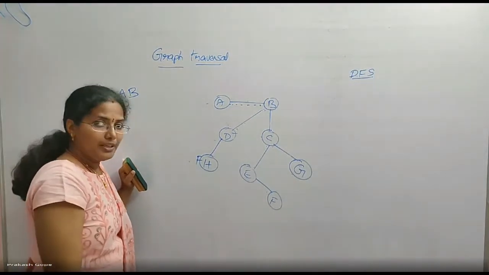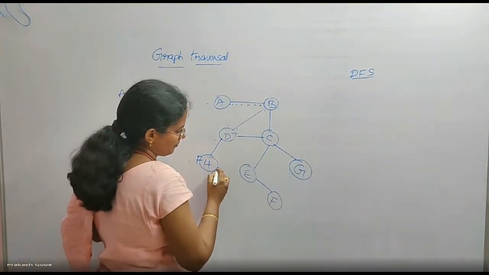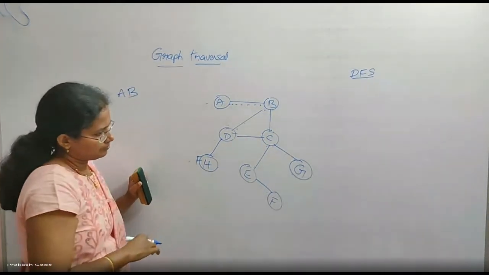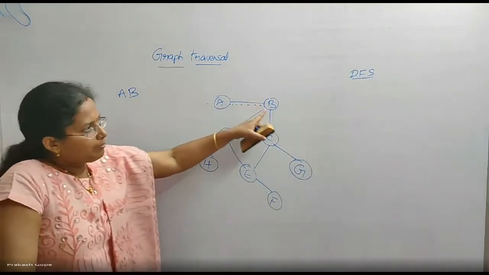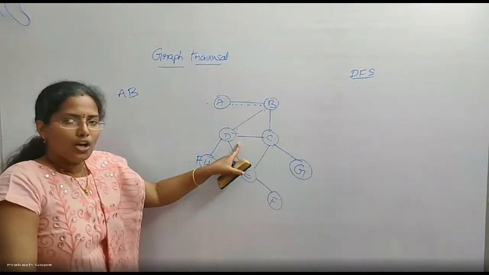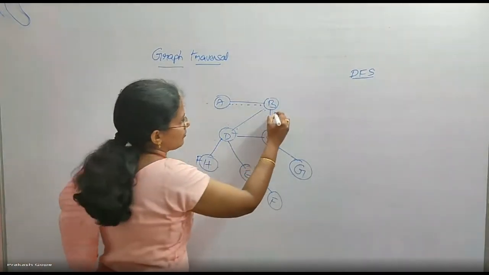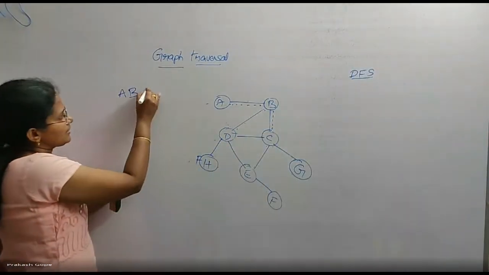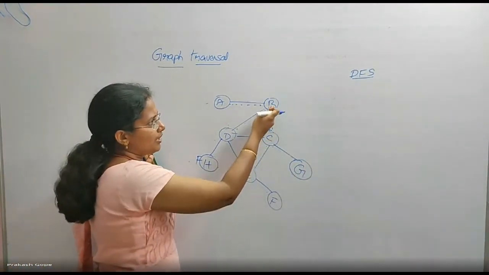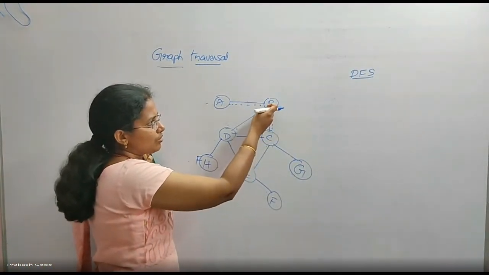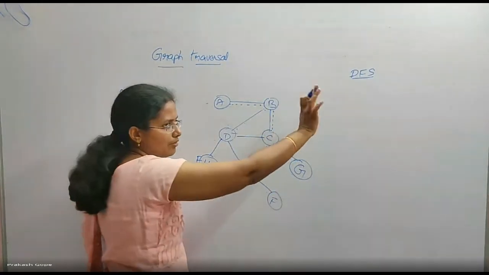And when I am at B, I have many possibilities. So this is the original graph. When I am at B, I can go to C or D, but I selected to go to C. So from B I will process C. I should not immediately go to the other adjacents of B. For example, there may be one more adjacent for B. I should not visit that.